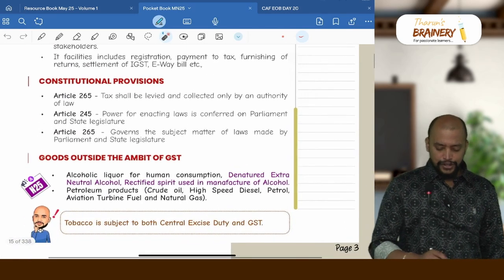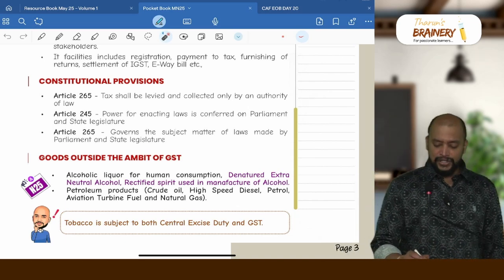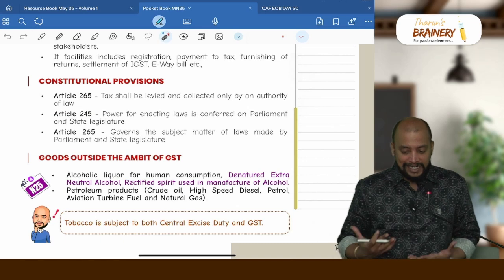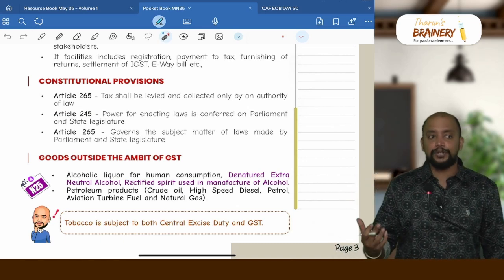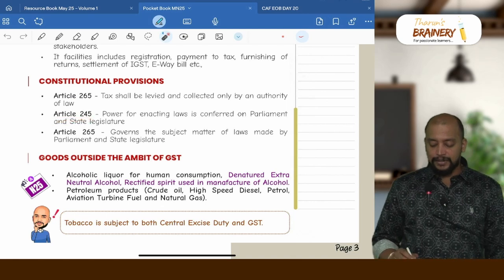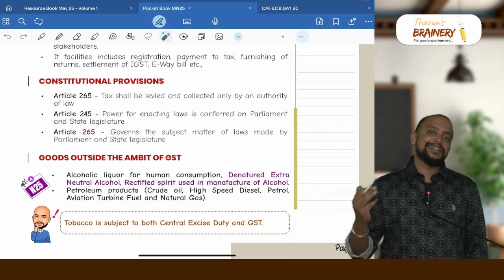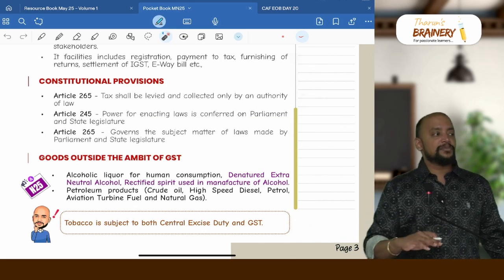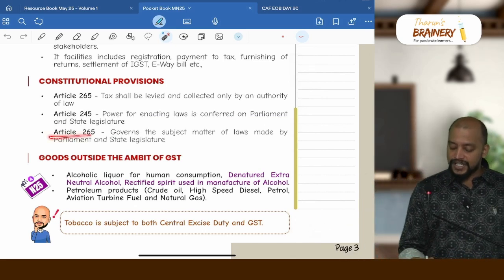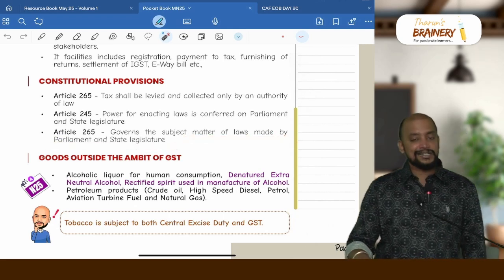Then if you see the constitutional provisions, we have three articles. Article 265 says that tax shall be levied and collected only by authority of law. So if there is no power to collect the tax, definitely they will not be able to collect the tax. Article 245 says that power for enacting laws is conferred on the Parliament and state legislature. In some cases the central government will have power, in some cases the state government will have power. Article 246 also governs the subject matter of laws made by the Parliament and state legislature.